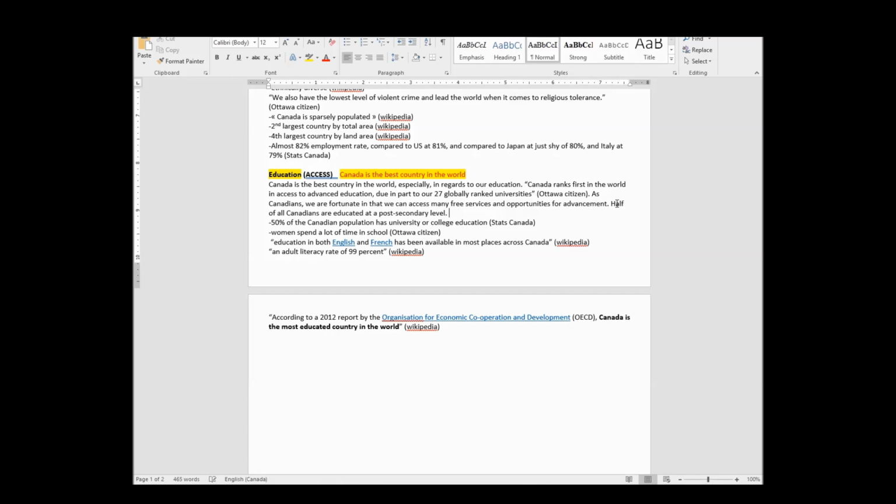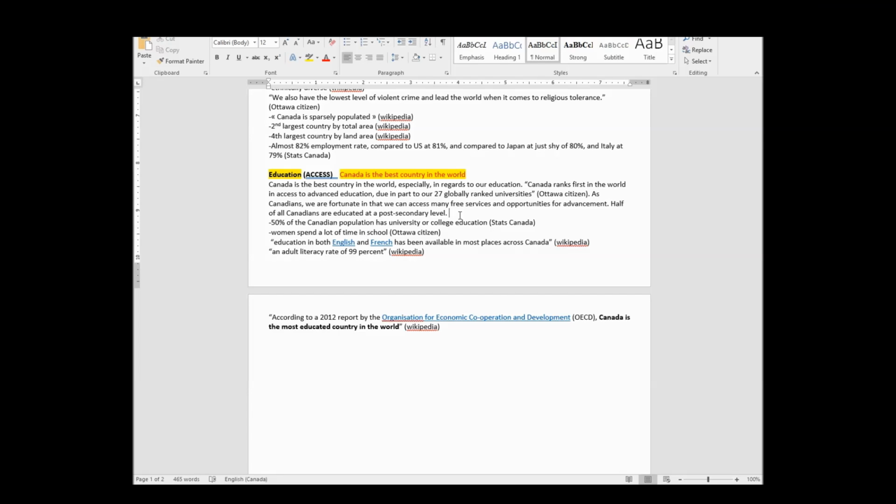To me, this essentially summarizes this. I don't think that if somebody read this, they would say, oh, that doesn't relate to this. I'm not stating university or college education, but to me that's post-secondary. But I don't want them to think it's simply a certificate that's a 2-month thing. Half of all Canadians are educated at a post-secondary level.